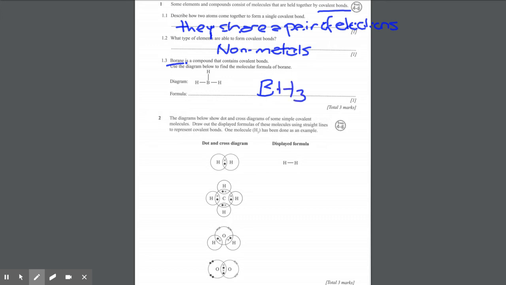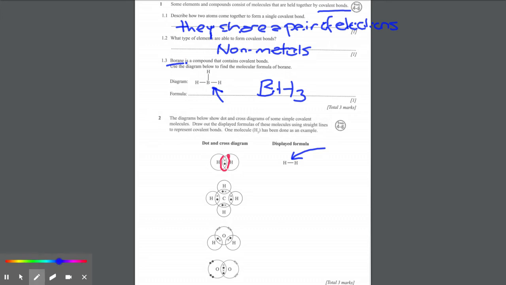It gives us the molecular formula, so that's how many atoms are actually within the compound. So BH3. And what you could see on the BH3 diagram is these sticks between the boron and the hydrogen. And again, we've got one here between hydrogen and hydrogen, in this diagram here. What this is illustrating is a different way of representing this shared pair of electrons.